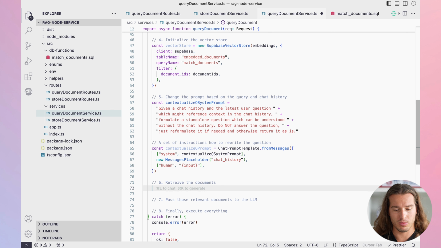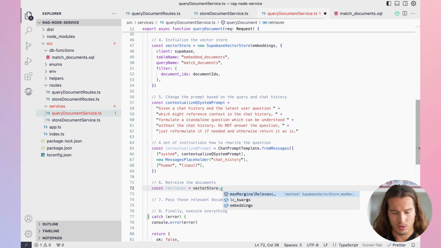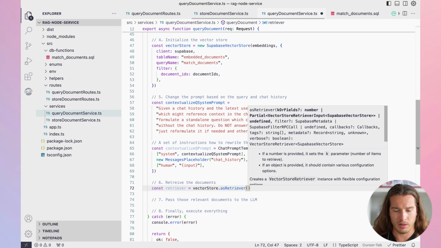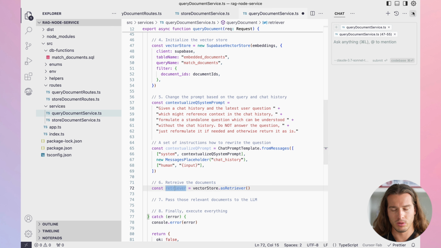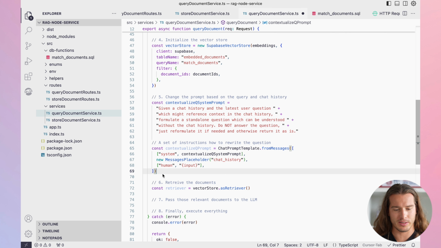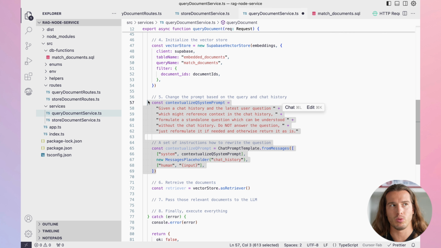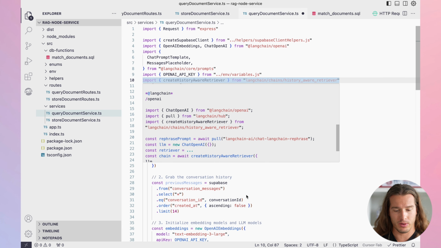Retrieve, this is a small typo. We will first generate a retriever. This is basically just the function that grabs the documents based on the vector store, as retriever. Yup. So based on the config that we have here, this is our function that searches for documents. And you can look at all these as just a set of instructions, like how to change the prompt. But now we will actually execute that with create history aware retriever.